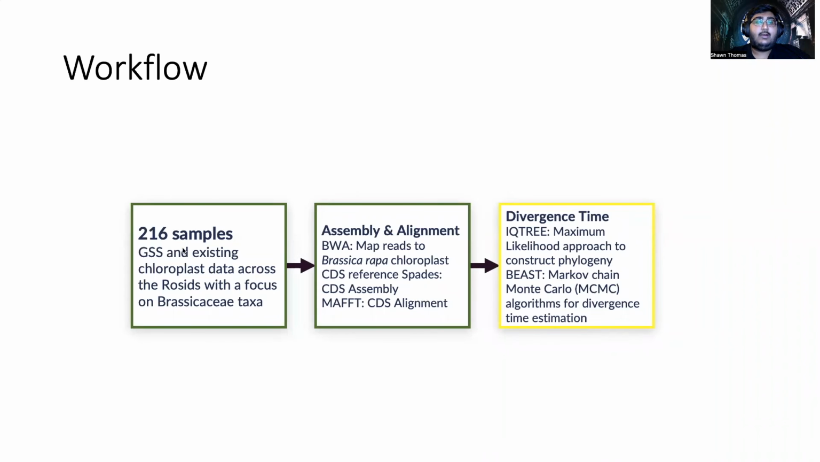Looking at our workflow here, we have 216 samples that come from genome skimming data or existing chloroplast data across the rosids, but with a focus on the Brassicaceae taxa. After that, we assemble and align our sequences. We used the Brassica rapa chloroplast coding sequences as a reference, and then used SPAdes to assemble, and MAFFT to run the alignments. And then finally, we do a divergence time analysis. We're using IQ-TREE to get a maximum likelihood phylogeny, and then BEAST to run the actual divergence time analysis using the fossil calibrations in the rosids.